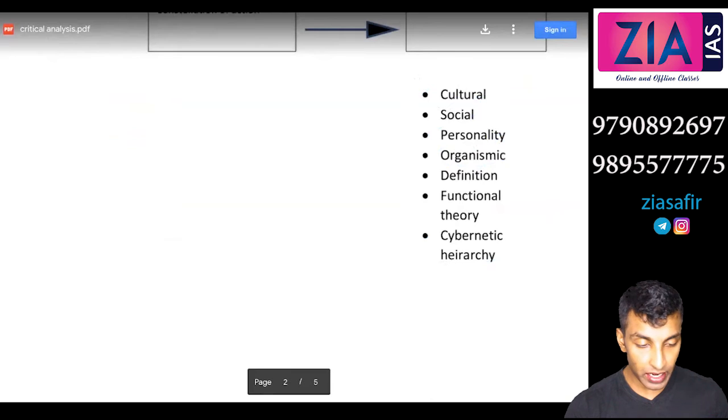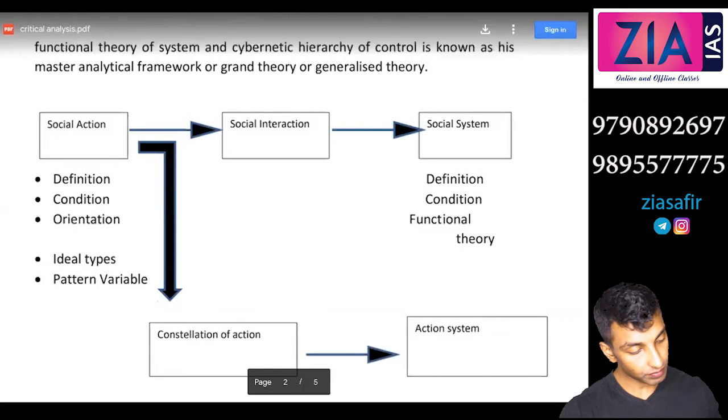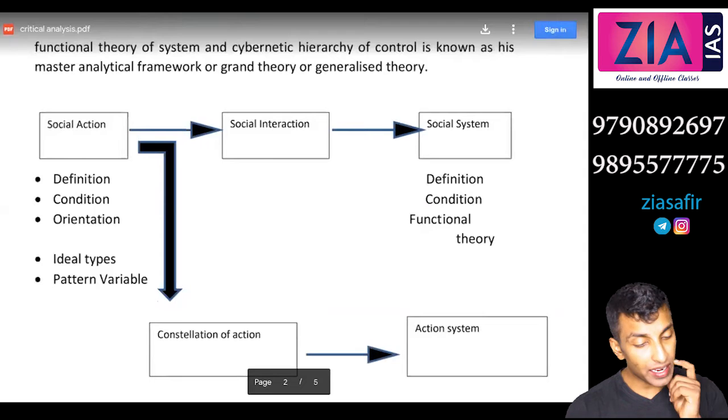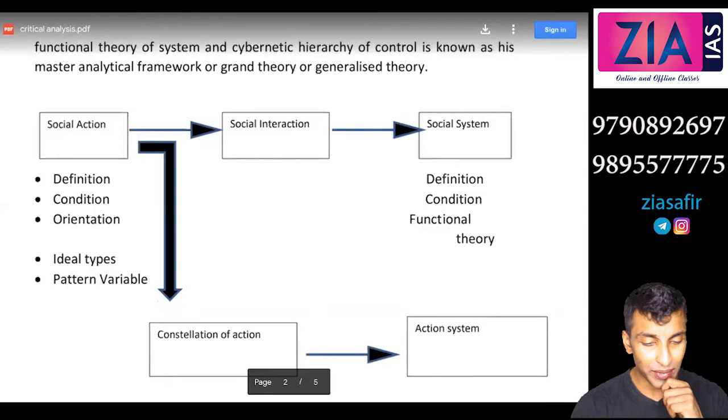Any doubt in any of this? What is cybernetic? Cybernetic hierarchy of controls, Parsons has given some technical word. The meaning is not important here. The concept is important.